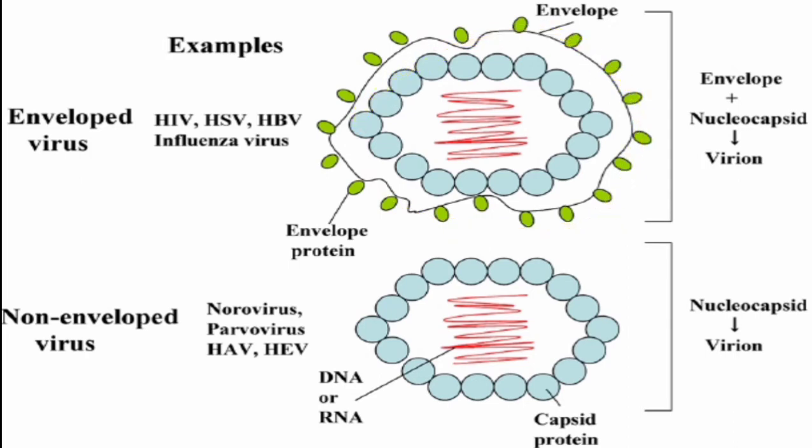Next, non-enveloped. Here we can't see the outermost layer. Why? Because we call it non-enveloped. In the innermost we see the nucleic acid, that may be DNA or RNA. Examples for non-enveloped viruses: norovirus, parvovirus and HAV and HEV. These are the examples for the non-enveloped viruses.